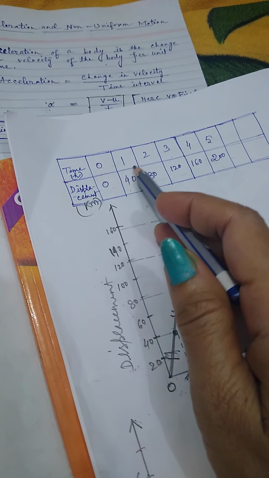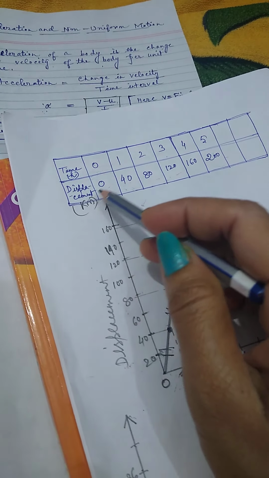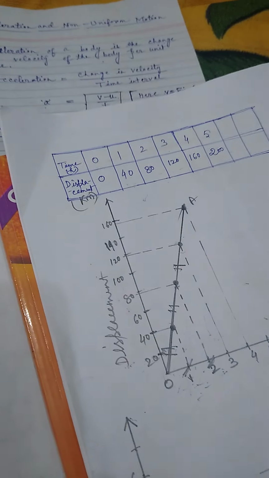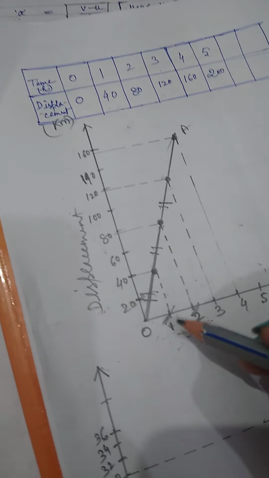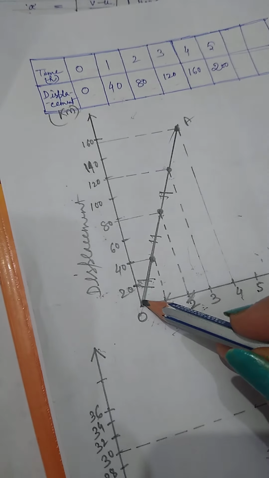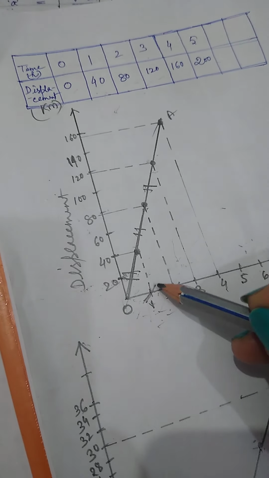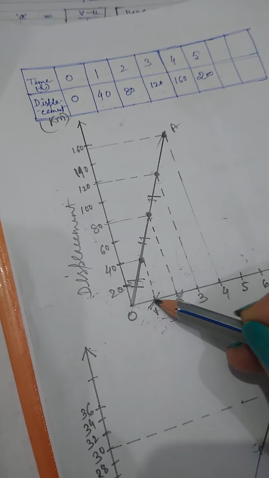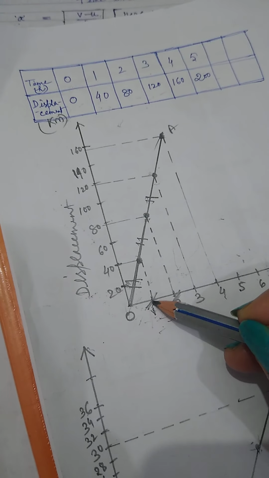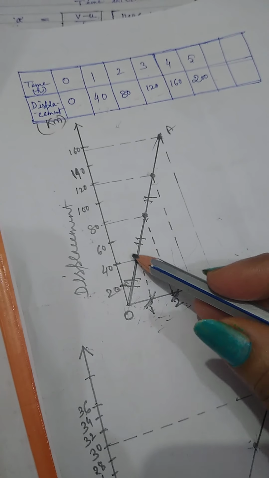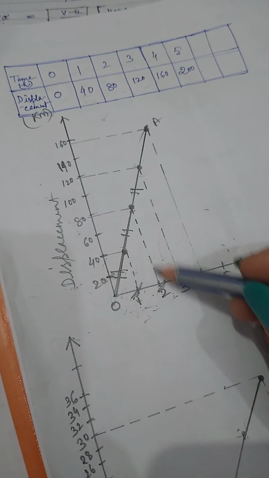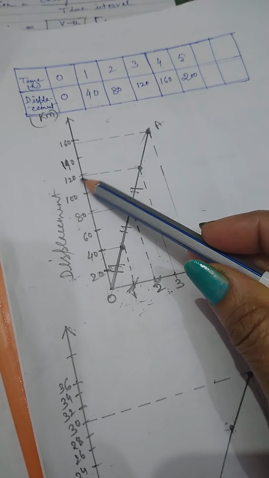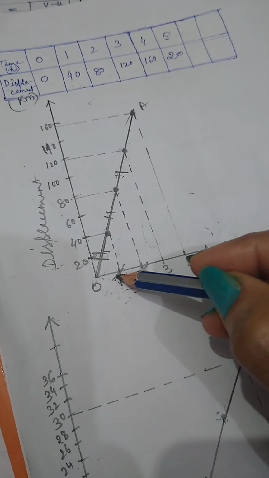These are the time, in hours, and displacement. This is 0, 40, 80, 120 in this way. So see, when the object is at 0, the displacement is also 0. Again, after 1 hour, the body reaches 40. After 2 hours, it reaches 80. After 3 hours, it reaches 120.